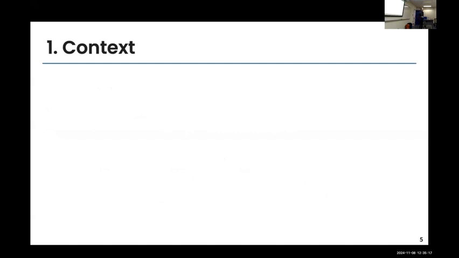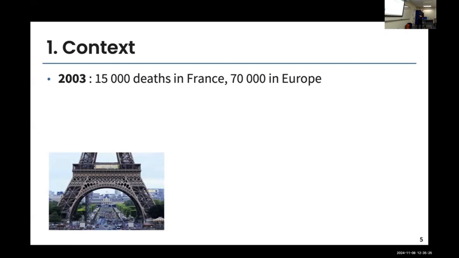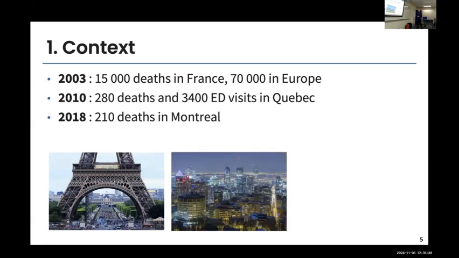So, the context. We all know that extreme heat is affecting population health. We started realizing that back in 2003 with this extreme heat wave in Europe with 7,000 deaths, and 15,000 only in France. In Canada, though we are a northern country, we think maybe heat doesn't affect us, but in Quebec only, there were 2 major heat waves, in 2010 and 2018. 280 deaths and 3,400 excess ED visits in 2010. And then even though a lot of measures were put in place, still 210 deaths in excess in 2018.